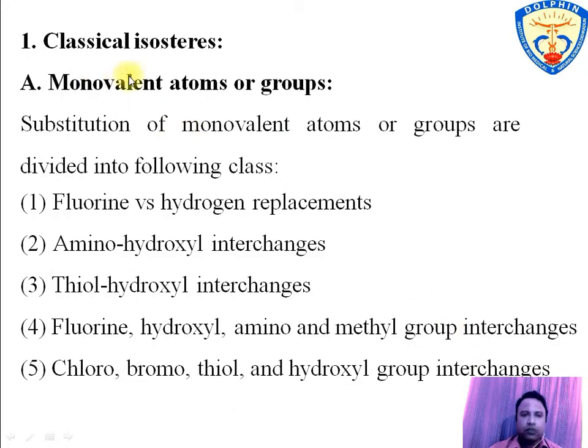So first is classical isosteres. In classical isosteres, the first subdivision is monovalent atoms or groups. As I said earlier, atoms having valency 1 or mono substitution are divided into the following classes: fluorine versus hydrogen replacement, amino versus hydroxyl replacement, thiol versus hydroxyl interchange, fluorine, hydroxyl, amino and methyl group interchanges. The fifth one is chloro, bromo, thiol and hydroxyl group interchanges.